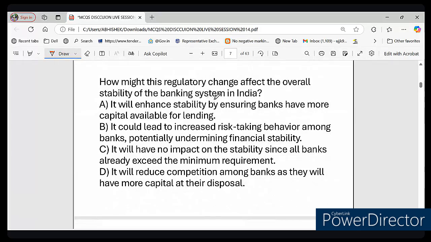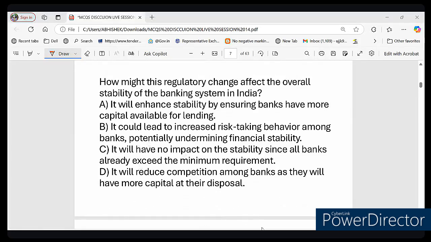Right. Option A says it will enhance stability by ensuring banks have more capital available for lending. Option B, it could lead to increased risk-taking behavior among banks, potentially undermining financial stability. Option C, it will have no impact on stability since all banks already exceed the minimum requirement. And option D, it will reduce competition among banks as they will have more capital at their disposal. So what do you think is the correct answer here?